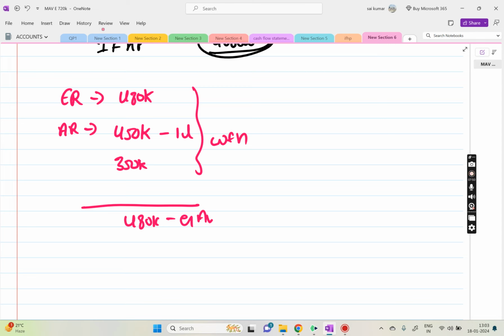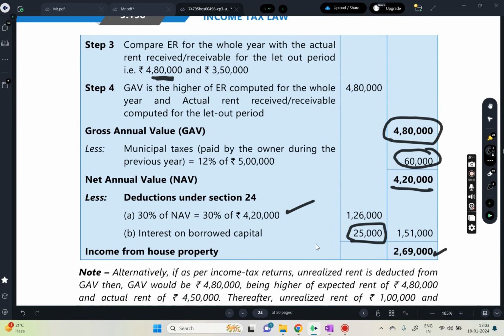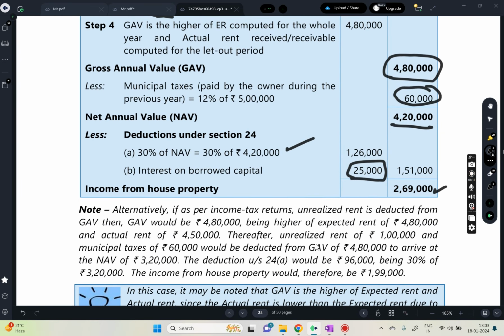That's why our answer did not change there. Then as usual, the municipal tax, the 30% deduction under section 24, and interest paid on borrowed capital. The answer we got is 2,69,000. But there is one more way to do that.